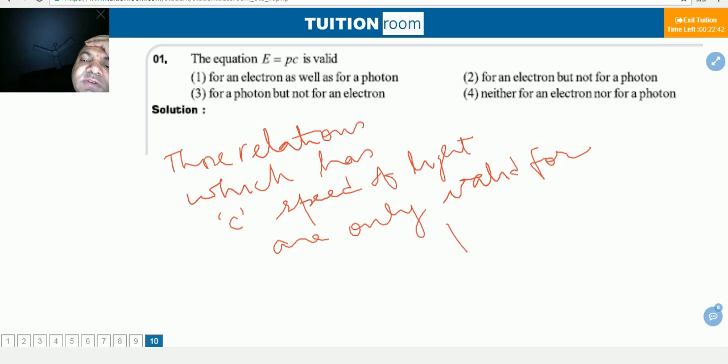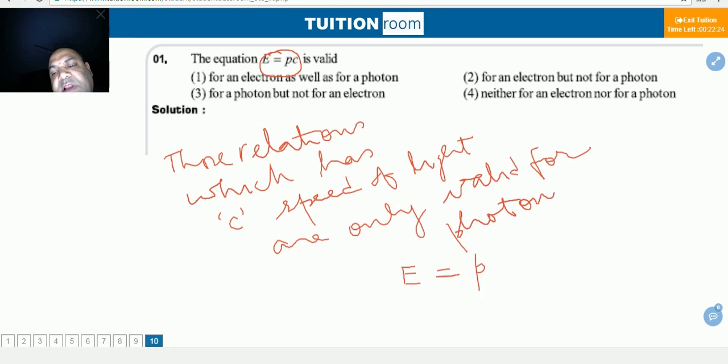Because with such great speed, no particle can travel, neither electron, nor proton, nor neutron. In any relation, if there is E is equal to pc, we found that this relation contains c. Hence, we conclude that it will not be applicable to electron. It will be applicable only for photon. The third option will be correct for photon, but not for electron.